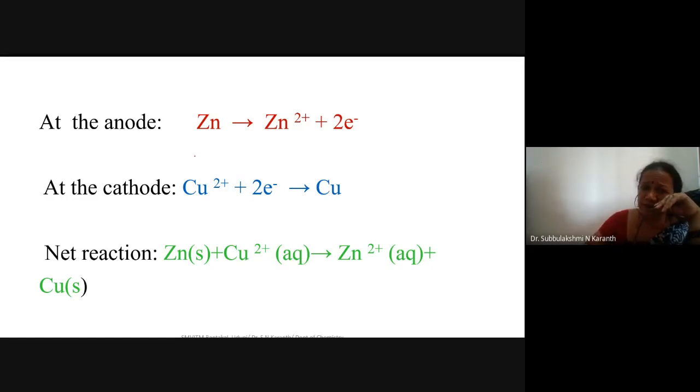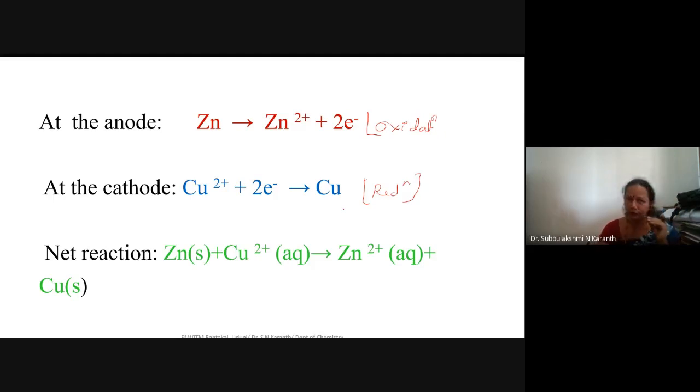Why does zinc act as anode? Because the oxidation reaction takes place here. If the reaction is oxidation, then that electrode is considered an anode. See, zinc gives two electrons, forming Zn2 plus. Oxidation takes place.